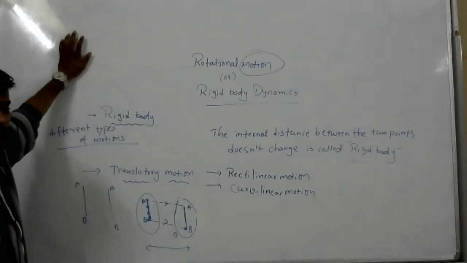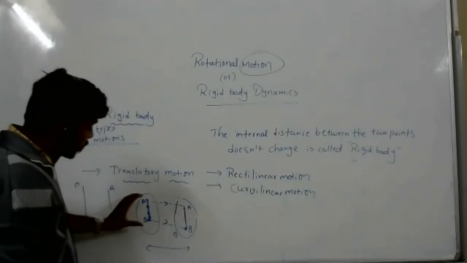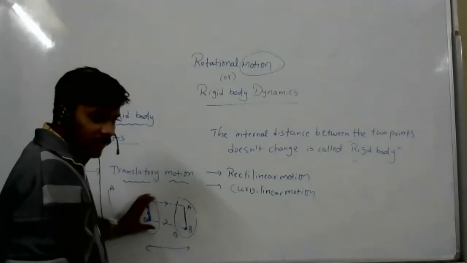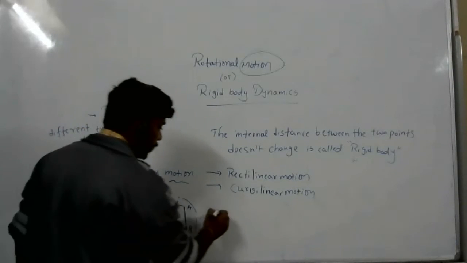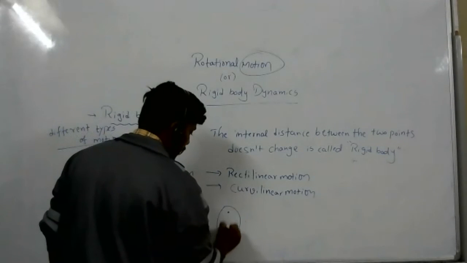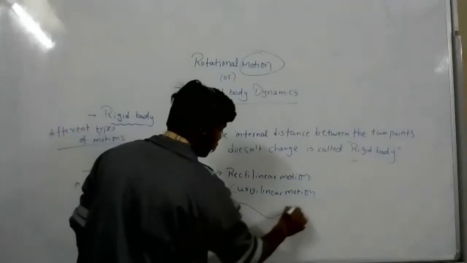Sir, what is the difference between translatory and rectilinear motion? So translatory motion means the path followed. Now see, same body. It is moving like this.